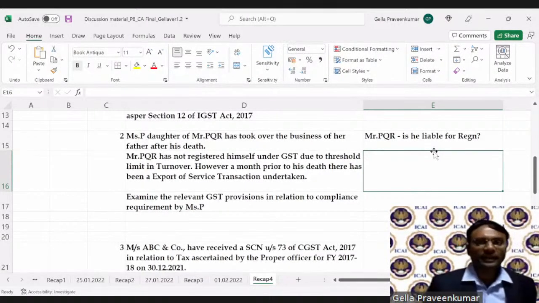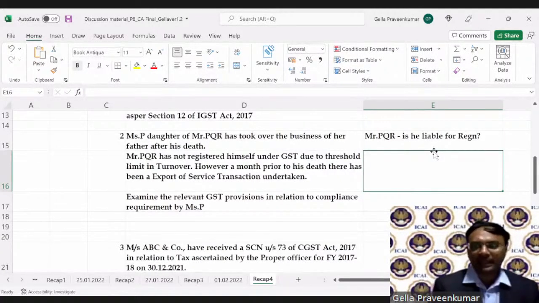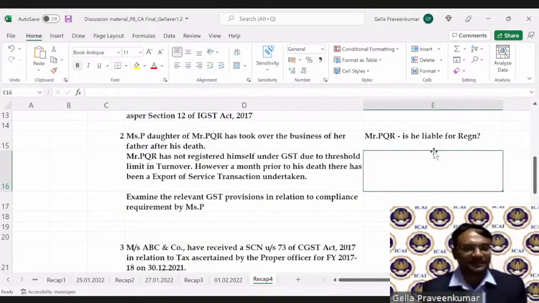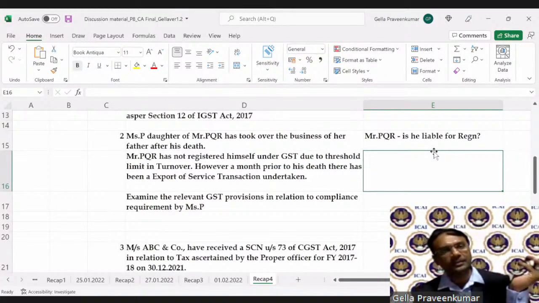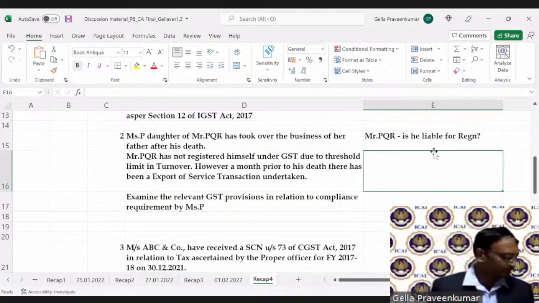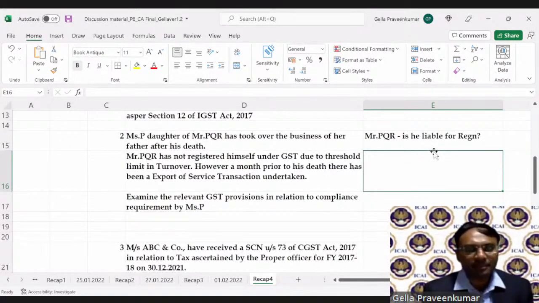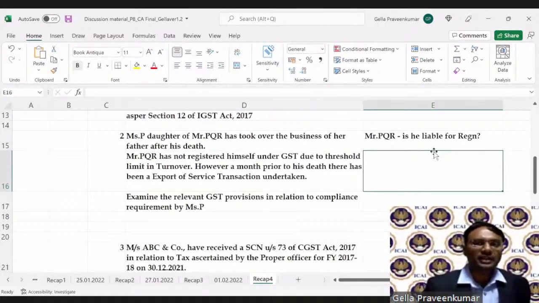Now everyone, let me see if there are any answers on this. Geeta says yes, Miss P has to register. Geeta says export is an interstate sale, so liable to register. Now everyone, I hope you have your institute material in front of you. Open page number 9.21. Please remember, in the examination you have to answer specifically, examining each and every point. You cannot come to a conclusion based on section 24.